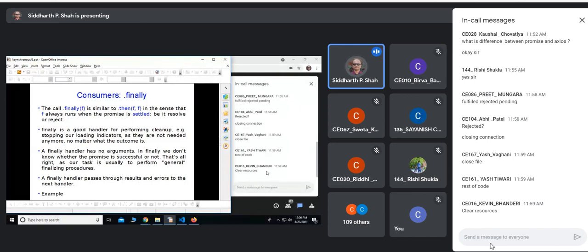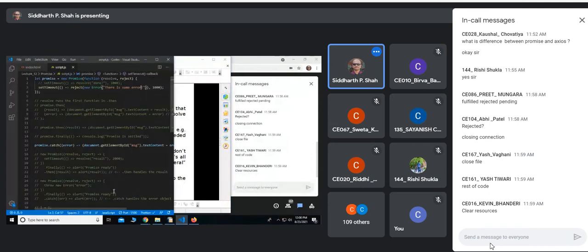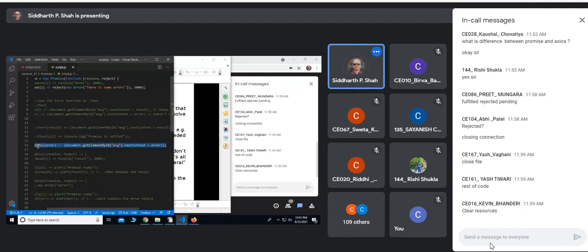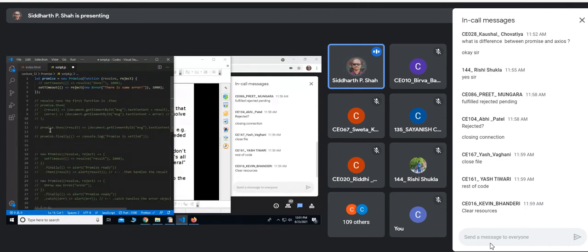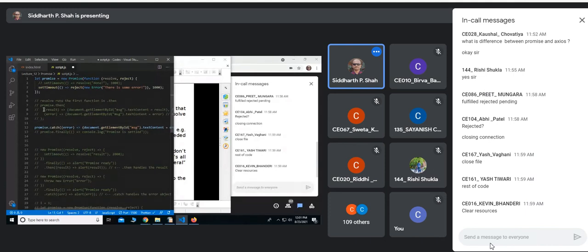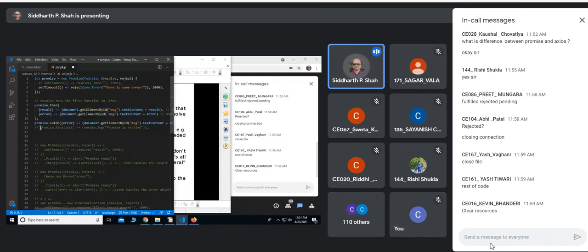So let us take an example again. If you just want to display some message or something like that, I can do it like this. Put it here. Now see, I am using all these three.